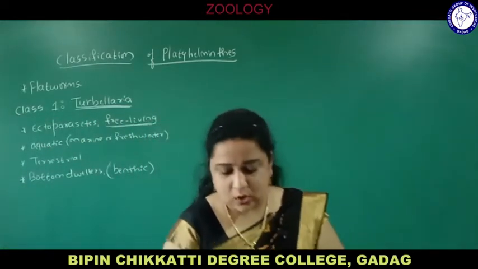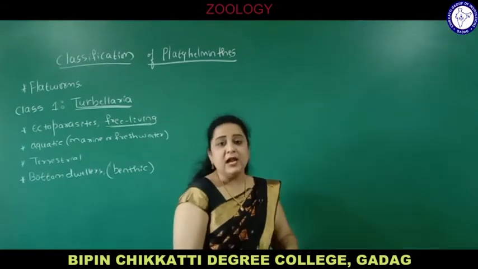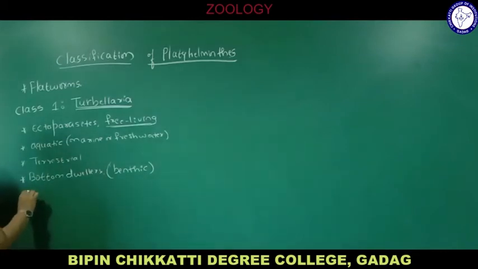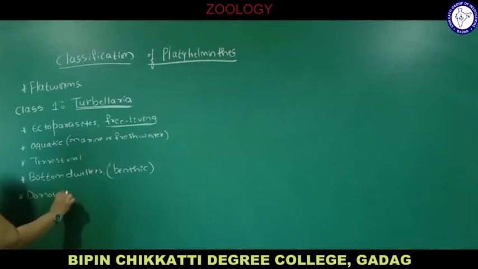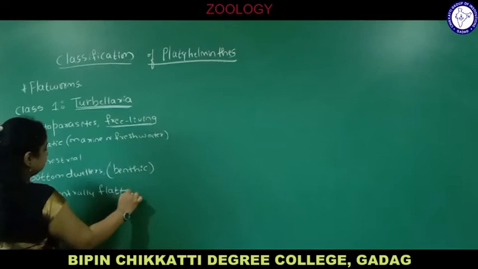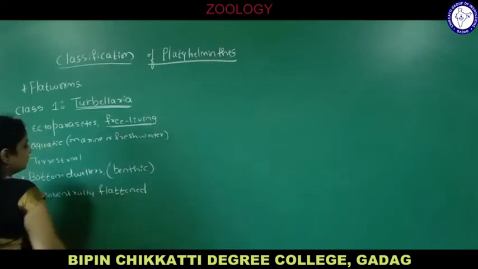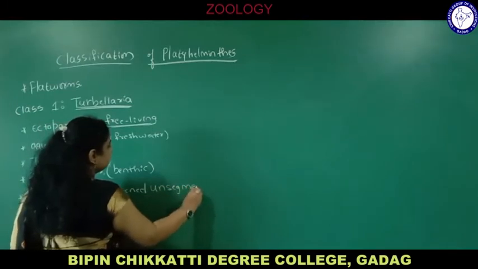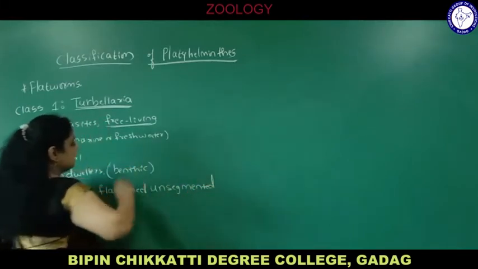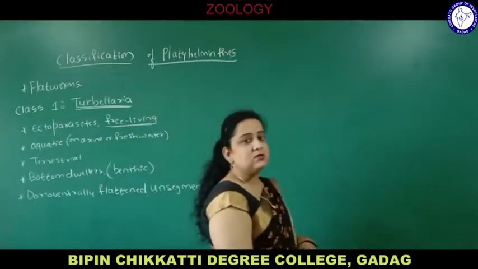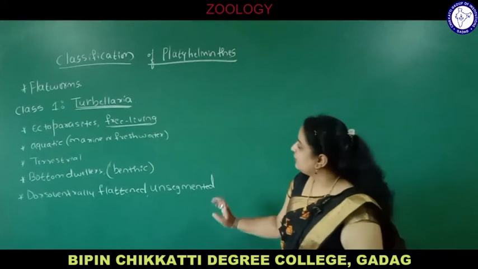They are mostly small, microscopic, and the body is unsegmented, dorso-ventrally flattened. Students, remember, segmentation is found only in some members of Platyhelminthes but not in all the animals of Platyhelminthes.